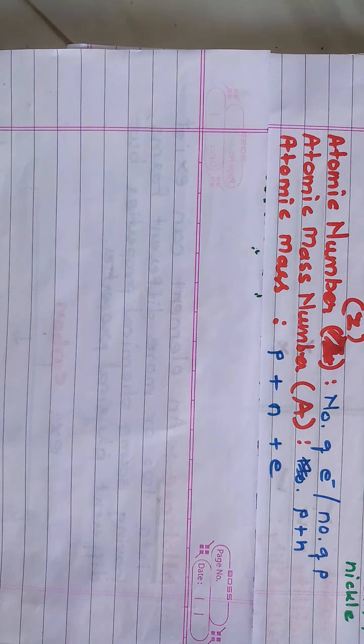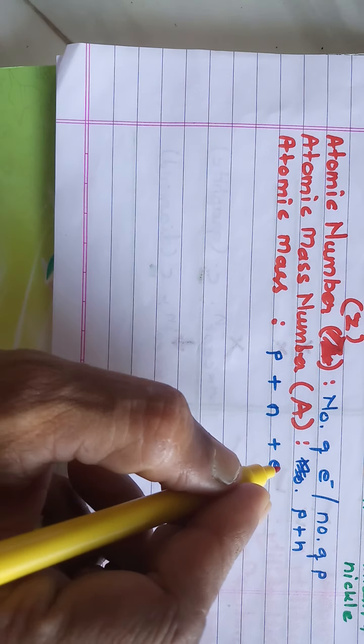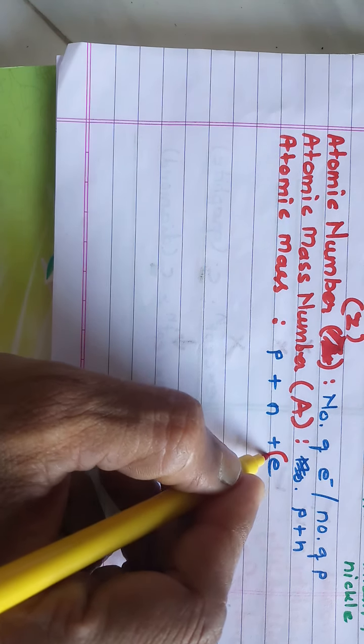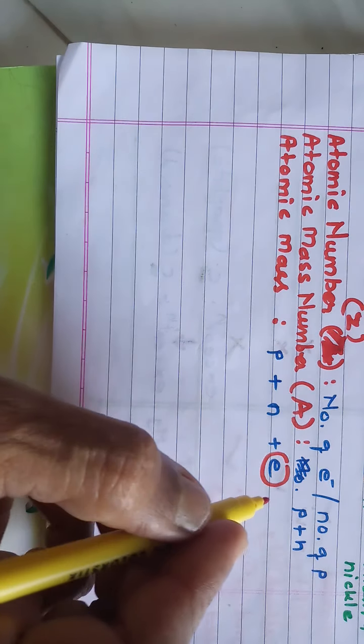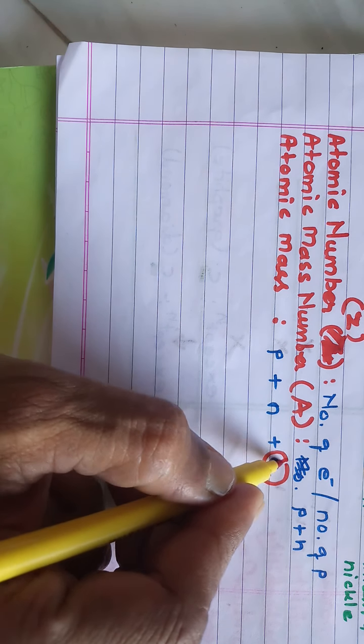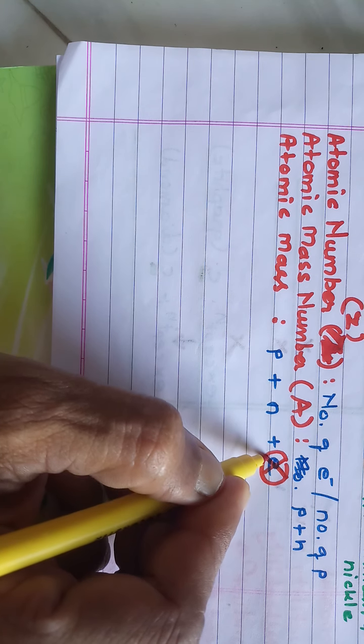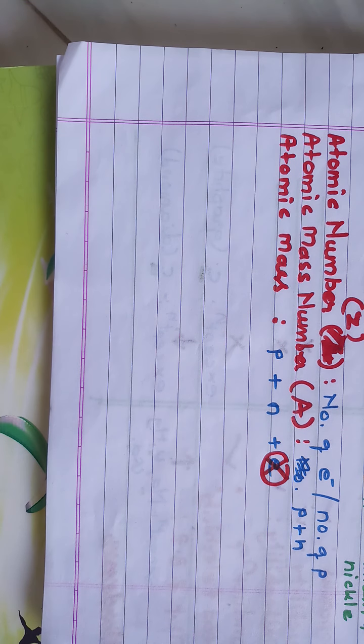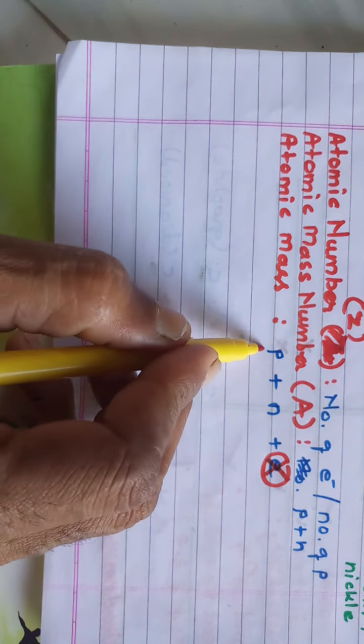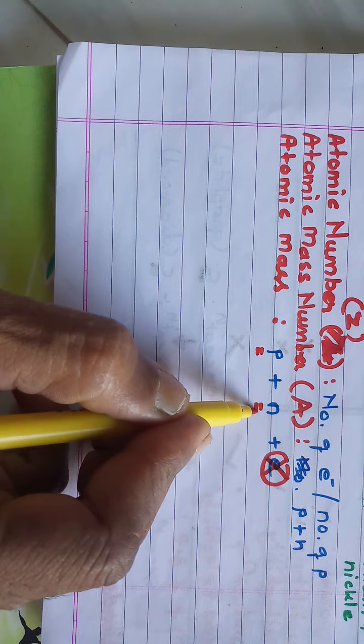But here electrons are extremely light, so we do not consider the mass of electrons while taking the mass of an atom. So atomic mass is equal to the sum of the mass of protons and neutrons.